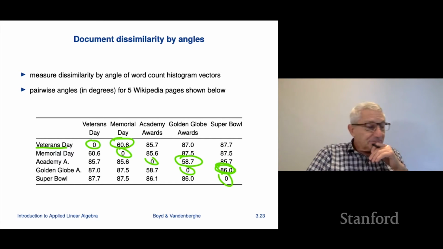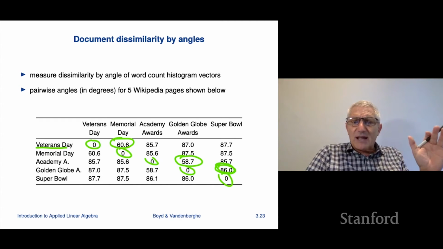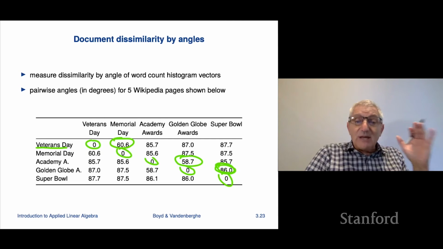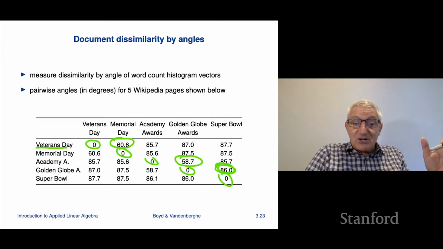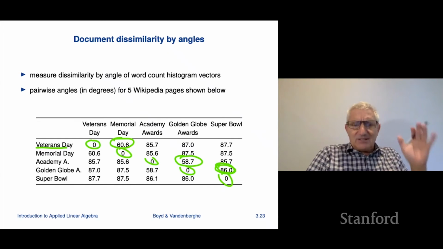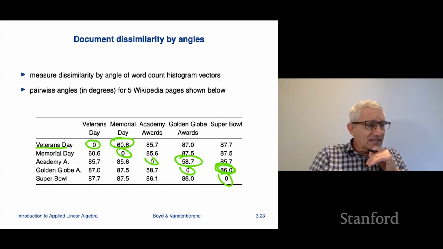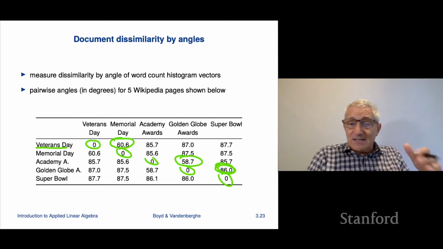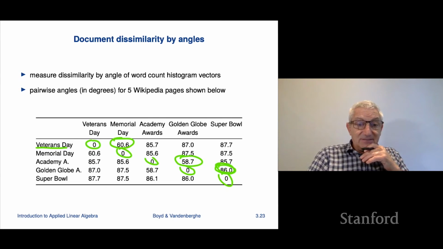By the way, I should add that for word count vectors, if the angle is 90 degrees, it means that the two documents share 0 words in common. In other words, for every single word in that dictionary, either it's not in one document or it's not in the other. You could look at that, or we'll make a homework problem on it to have you work that out and figure out what it means. Anyway, once again, this is a hint that looking at just angles can actually have practical applications.